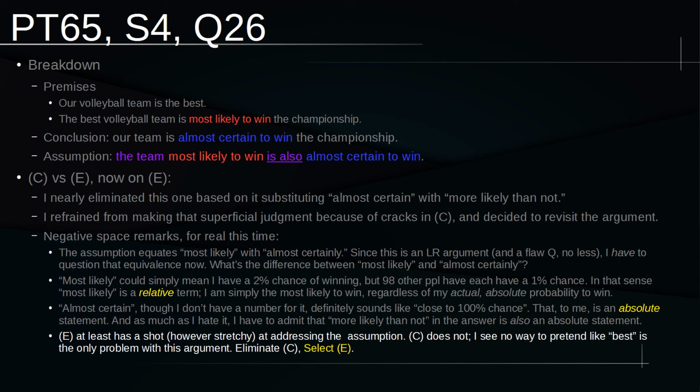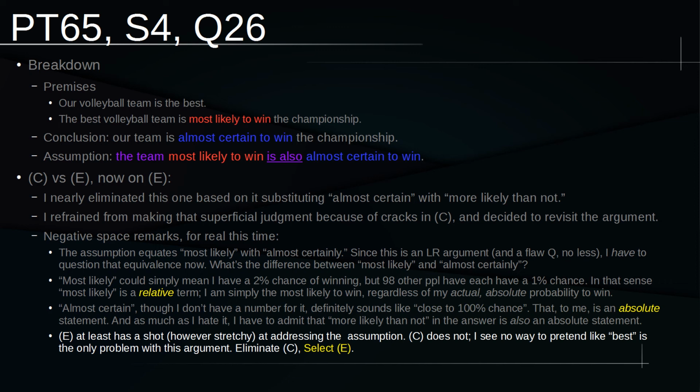So yeah, I just want to emphasize again, if you're intimidated by the idea of seeing most likely as a relative term, and then seeing almost certain as an absolute term, don't worry about it. That's just something that I think you can put into your toolkit whenever you're seeing most, some, all, more likely than not. Try to figure out if what you are looking at is a relative versus an absolute judgment, and that may be able to get you to a similar spot.